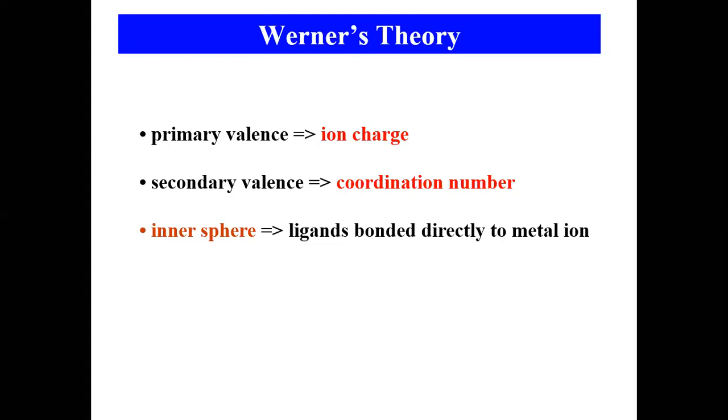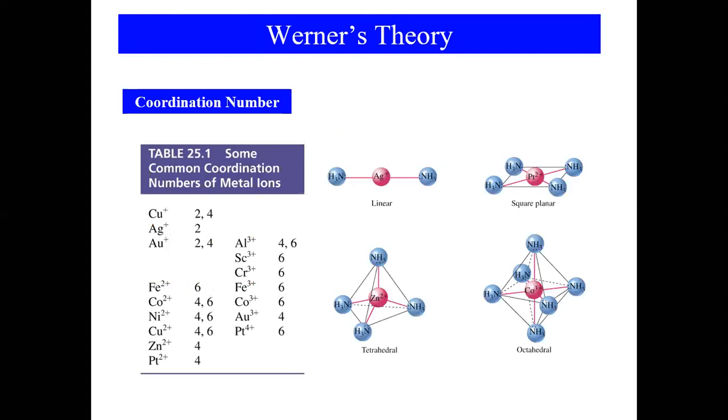Inner sphere: ligands bonded directly to the metal ion. Outer sphere: the next sheath of ions or molecules, that is counter ions. This is a theory that he developed based on his observations. Some common coordination numbers of metal ions: copper plus 1 can be 2 or 4, silver plus 1 is 2, iron plus 2 is 6, cobalt plus 2 is 4 or 6, nickel plus 2 is 4 or 6. So these all are coordination numbers. It means if nickel plus 2 is there, it can form a 4 coordinated or 6 coordinated compound. That's what he predicted based on a few observations.